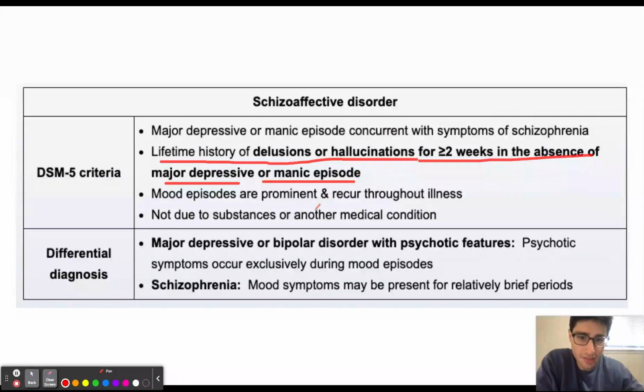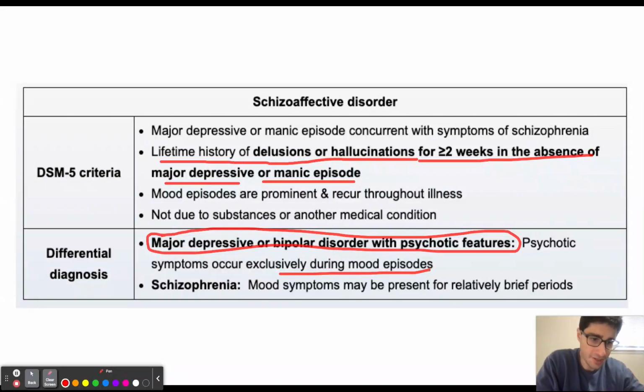This is going to be the key because it can distinguish schizoaffective disorder from major depressive or bipolar disorder with psychotic features. In major depressive or bipolar disorder with psychotic features, the delusions and the hallucinations are going to occur exclusively during the mood episodes.